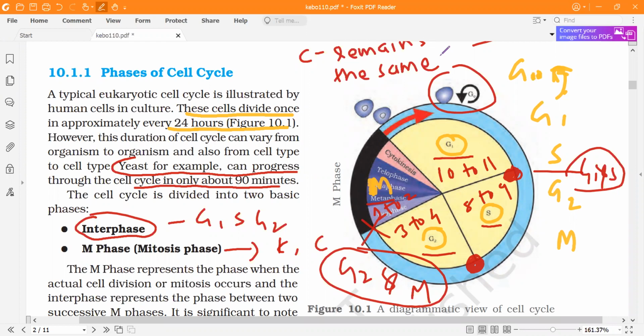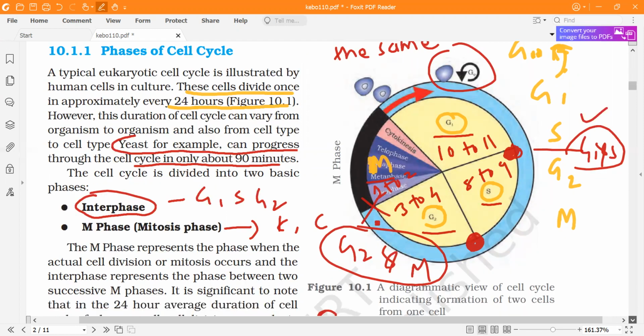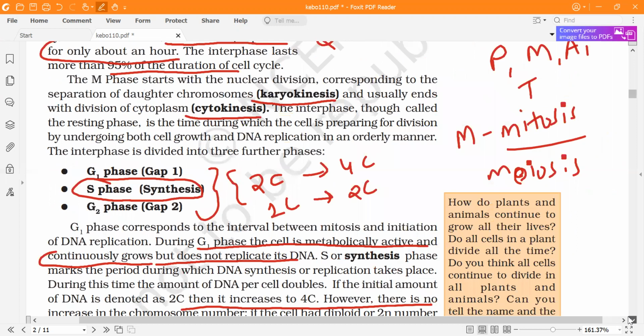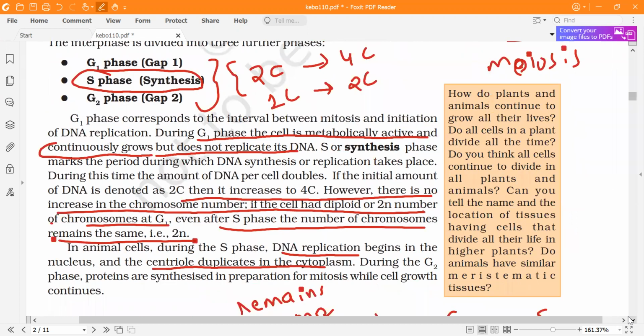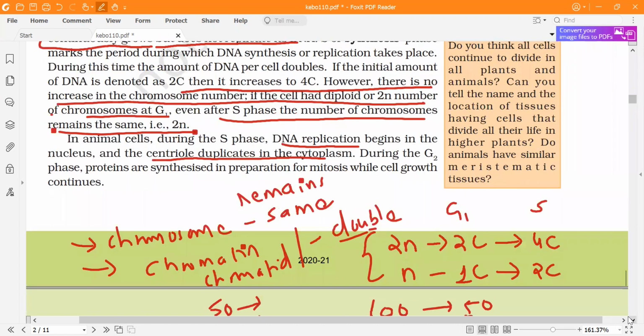Similarly, this is also a checkpoint which will ensure that the events in the G1 phase have properly occurred, and check that everything in the S phase has been proper, because then there will be M phase, and in M phase the cell will divide. If there is any mistake in DNA replication or chromosomal content, then the two daughter cells will not be normal. That's why there will be a checkpoint between G1 and S and between G2 and M.